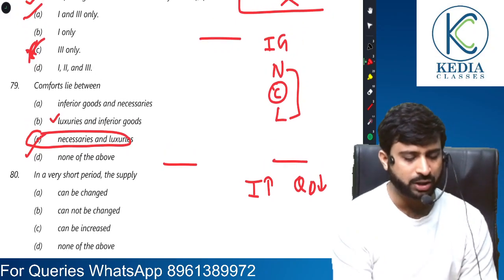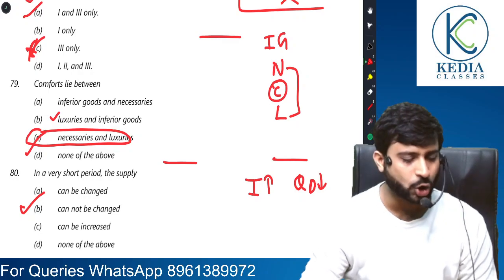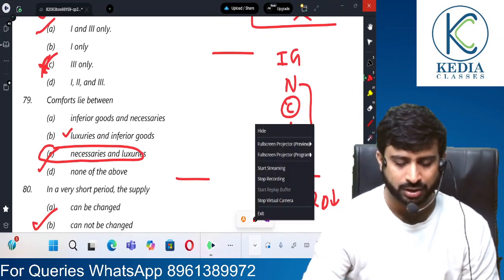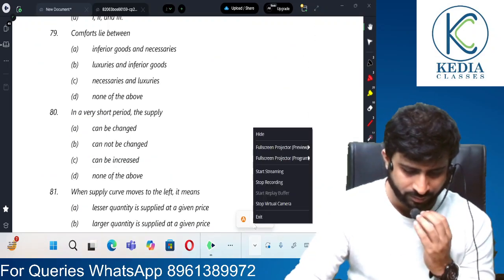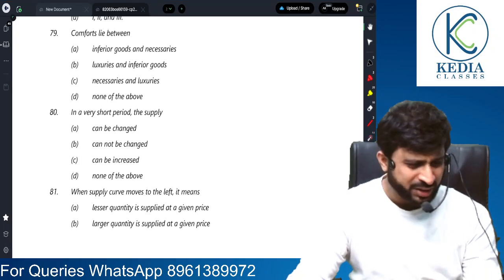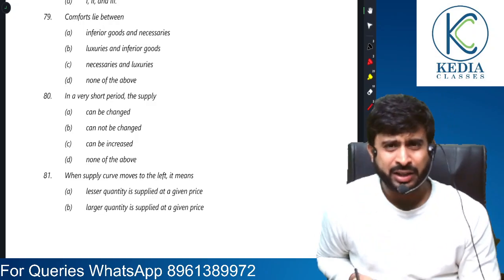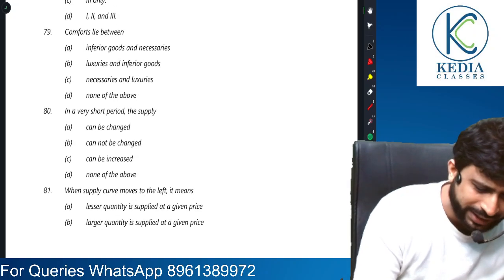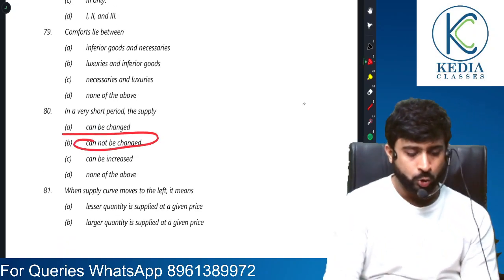Next, in a very short period, supply cannot be changed. Right, sir? We have understood this much. So now moving on to question number 81. 80 we already did. In a very short period, when the time period is very less, it is not possible for the seller to adjust their supply, and so in a very short period the supply cannot be changed, is what we had discussed. Now moving on to 81.